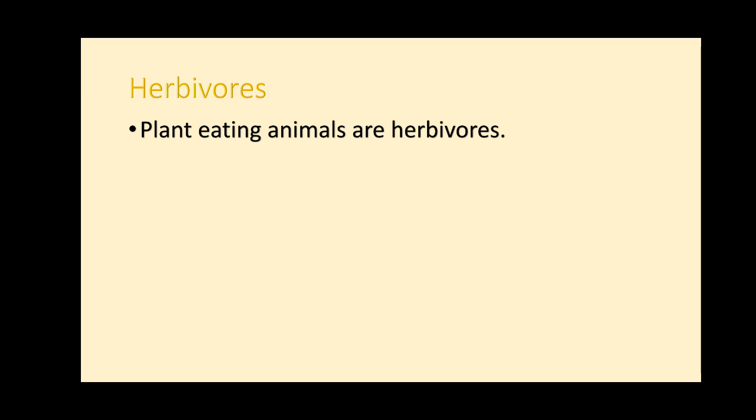Herbivores are plant eating animals. As you listen to this statement, do you get one animal in the mind which you see in your daily life, in your surroundings? Cows, buffaloes, goats, and sheep are some herbivorous animals. They have sharp front teeth that are highly developed for eating and grinding the food.